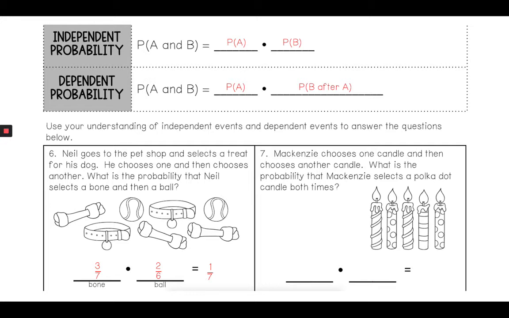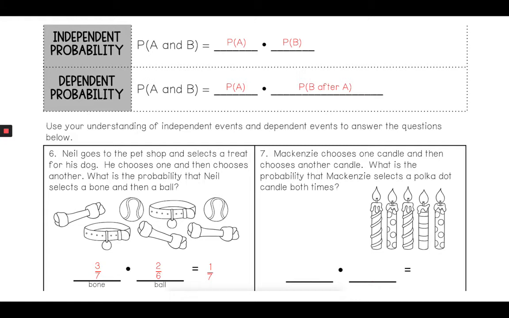All right, number 7. If you haven't paused it to try it on your own, go ahead and do so now. Mackenzie chooses one candle and then chooses another candle. What is the probability that Mackenzie selects a polka dot candle both times? Now again, this is one that we've done before, but if you notice in the instructions, it says specifically she chooses a candle and then another candle.